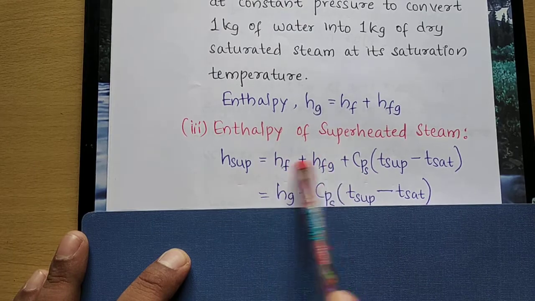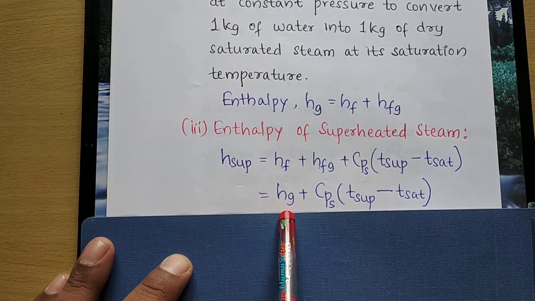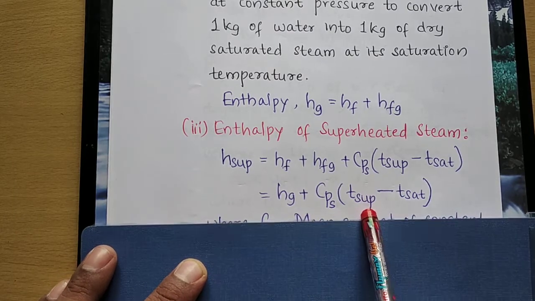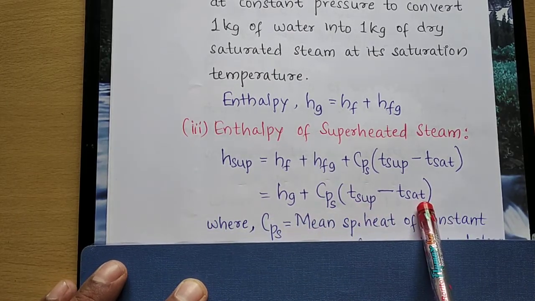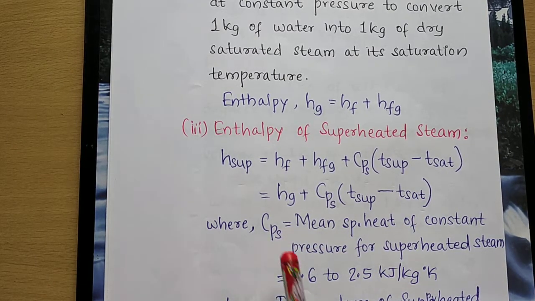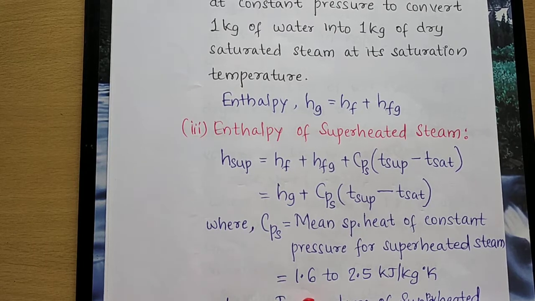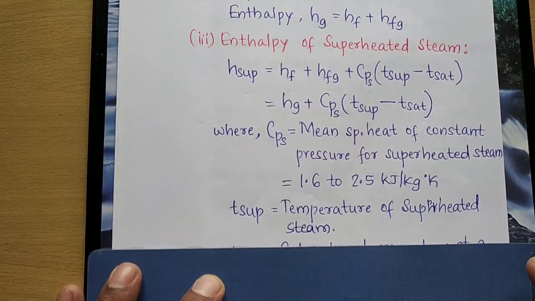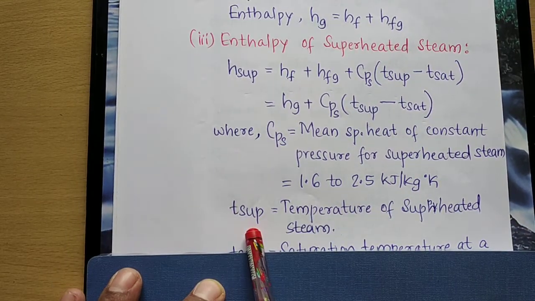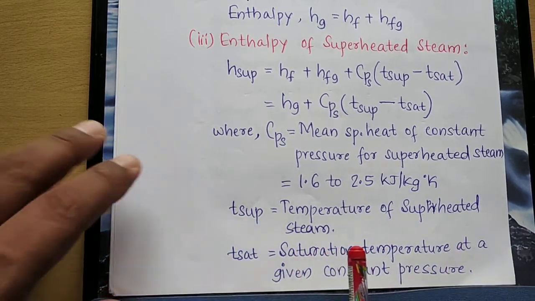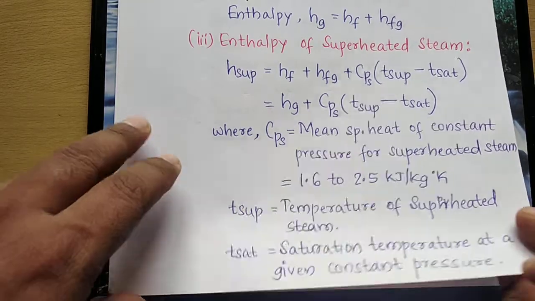And Hf plus Hfg gives me Hg. So Hg plus Cps into bracket superheated temperature minus saturation temperature gives me the enthalpy of superheated steam. The value of Cps is between 1.6 to 2.5 kilojoules per kg Kelvin. T-sup is the temperature of superheated steam, and T-sat is the temperature of saturated steam.